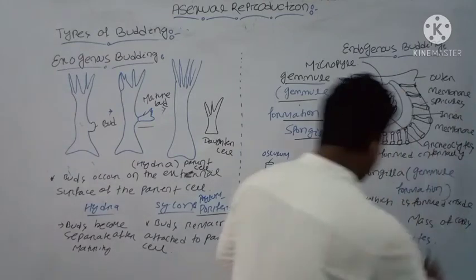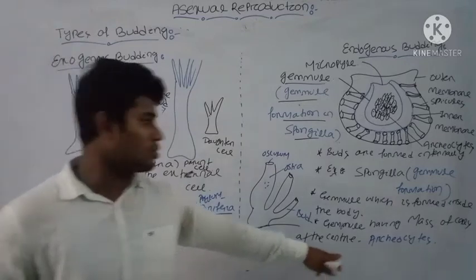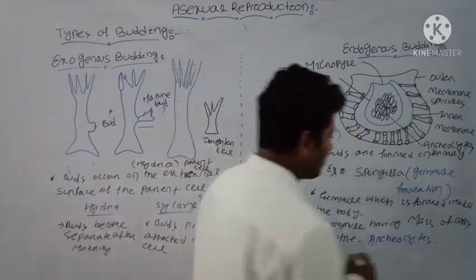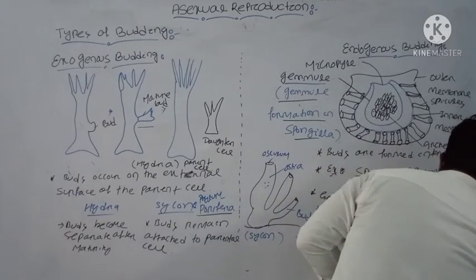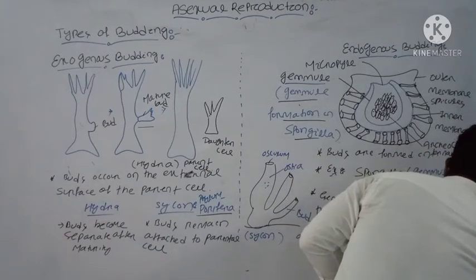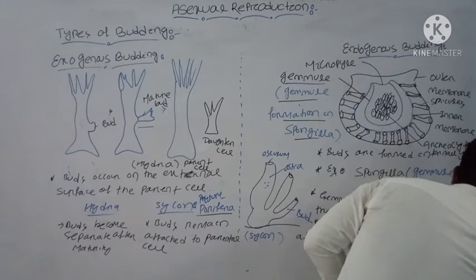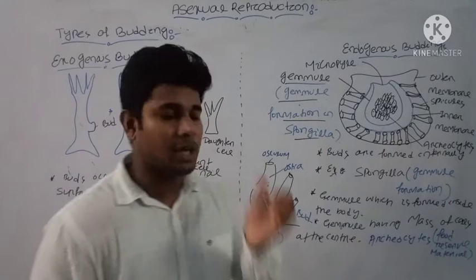Usually these archaeocytes present at the center are the food reserve material of the body. Why are these structures formed?